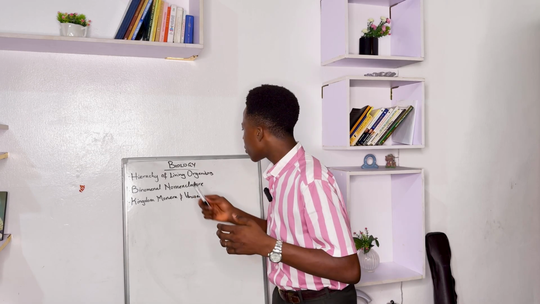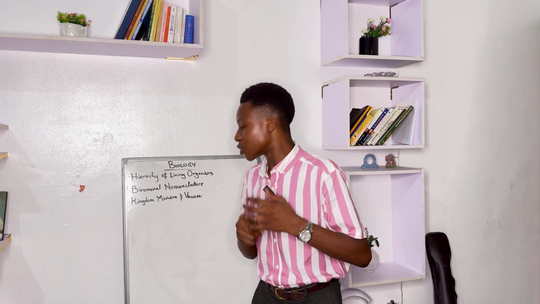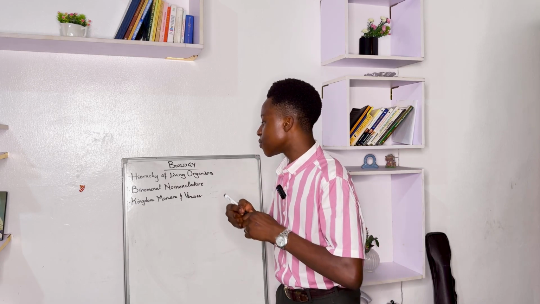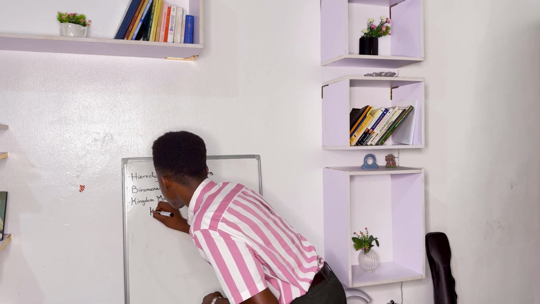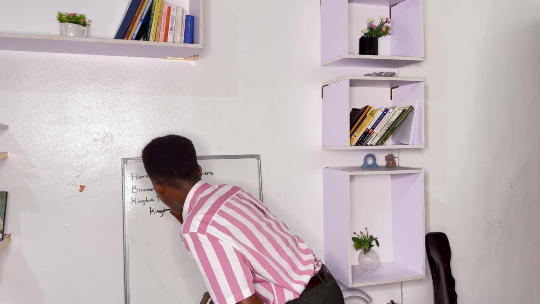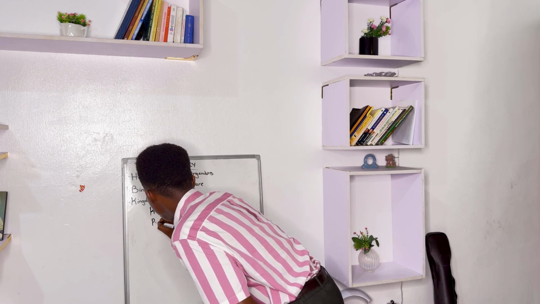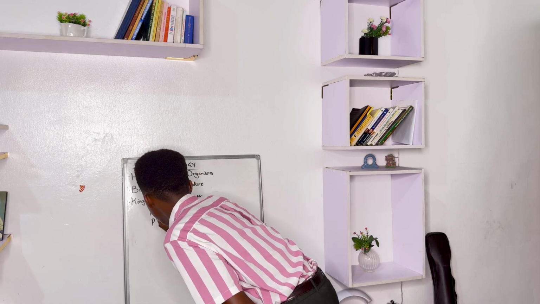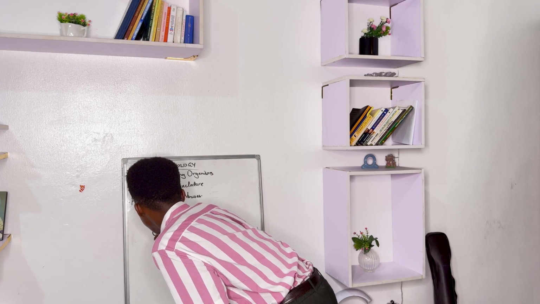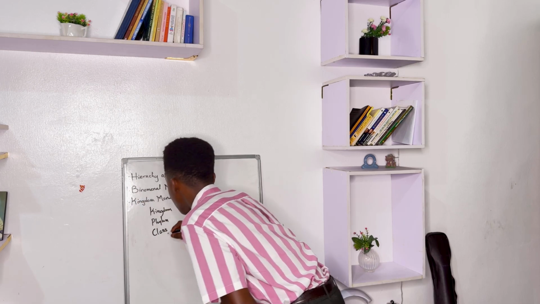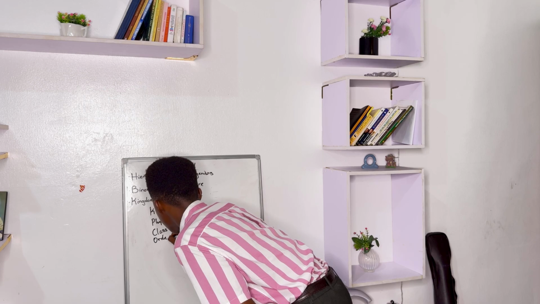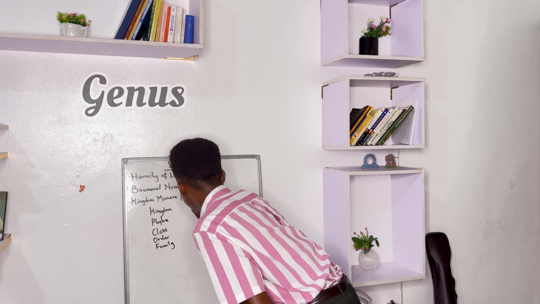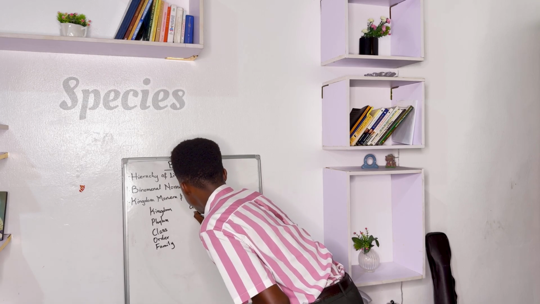We use what is called the hierarchy of living organisms to group animals, or to group plants, or even to group any other organisms that are not even classified under plants and animals. The hierarchy follows this order: Kingdom, phylum, class, order, family, genus, and species.